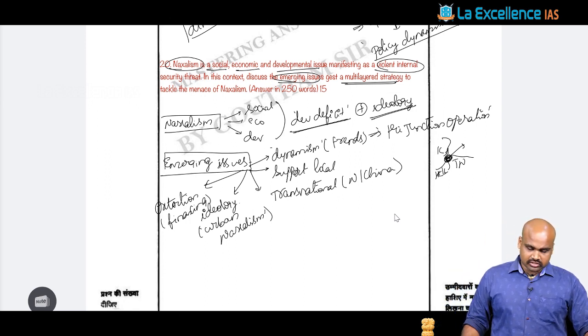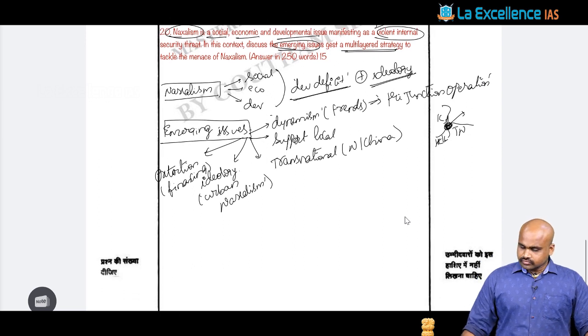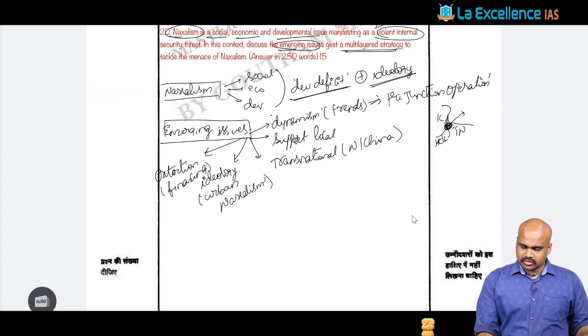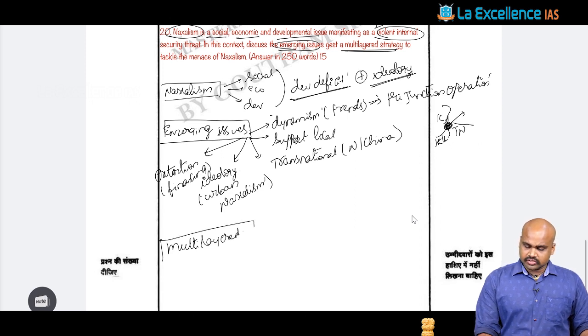Now, in this context of emerging issues, the question is asking about a multi-layered strategy. We need a very simple understanding of this: it is not something out of the box.